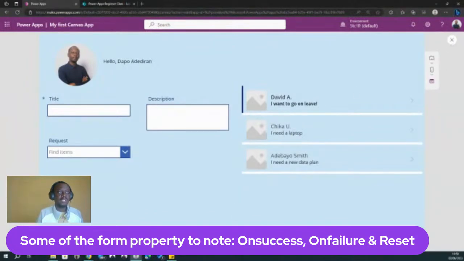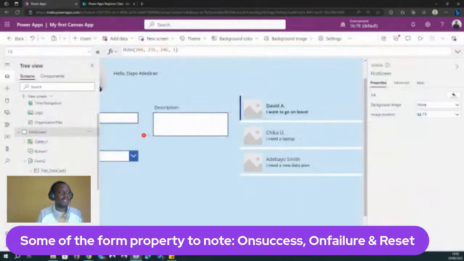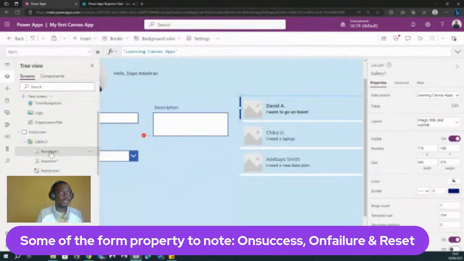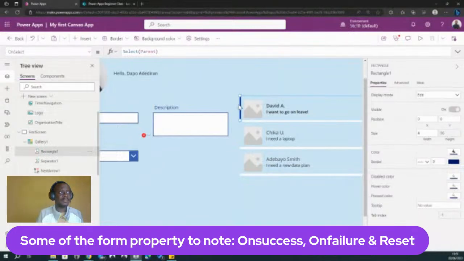Now let's look at our gallery just a bit again. This gallery we've added to the screen. If you look at the left again, you can see it's called gallery one. Again, there are some controls that have other controls under them, like a compound control. We saw that in the forms, we saw that in the data cards. The gallery is similar to that. If you expand the gallery, if you look at that arrow, you can see there are some things inside of the gallery. The first one is rectangle one, which sits at this place here. We also have separator one. We'll talk about them more. We have next arrow key. So let me go back a bit.